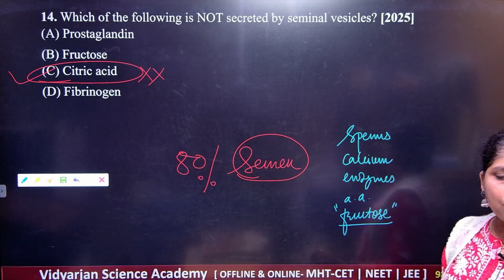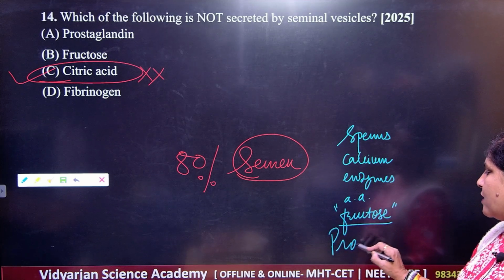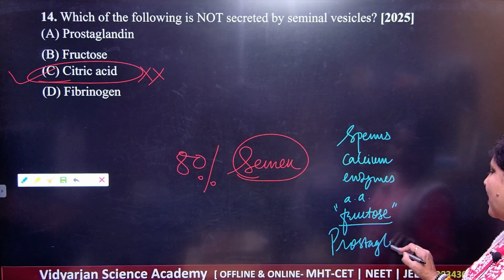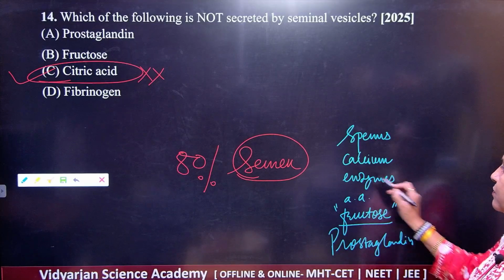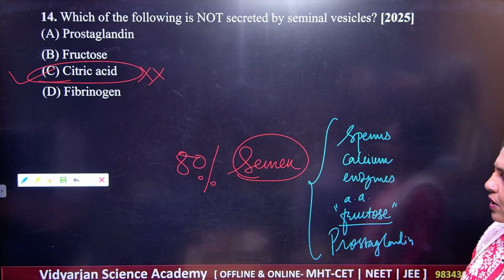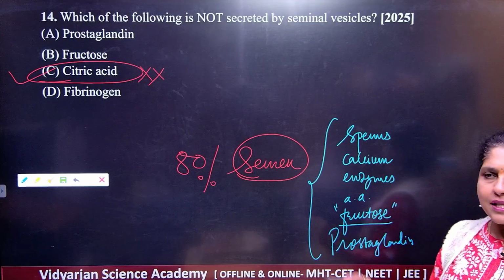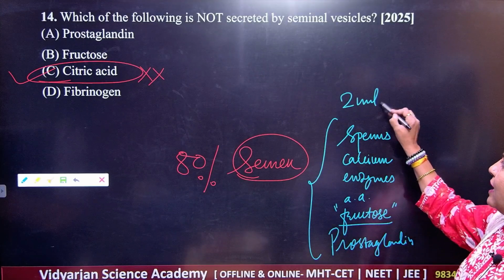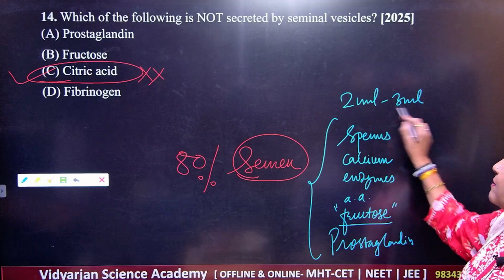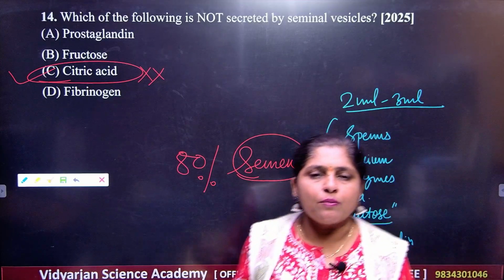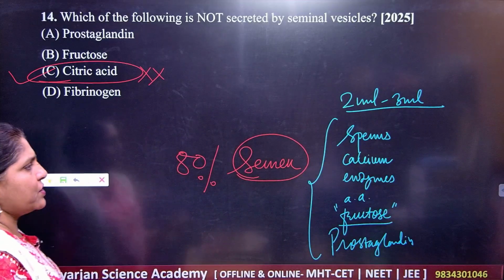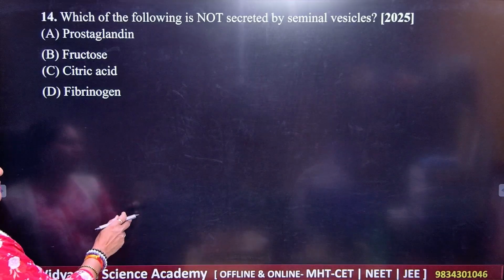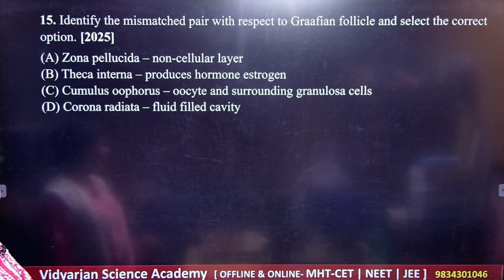Then it will give you the prostaglandins and all, right? So all these are the main components of semen, got it? And during one sexual intercourse, 2 ml to 3 ml of the semen is released from the male reproductive system. So students, remember all these parts very perfectly.